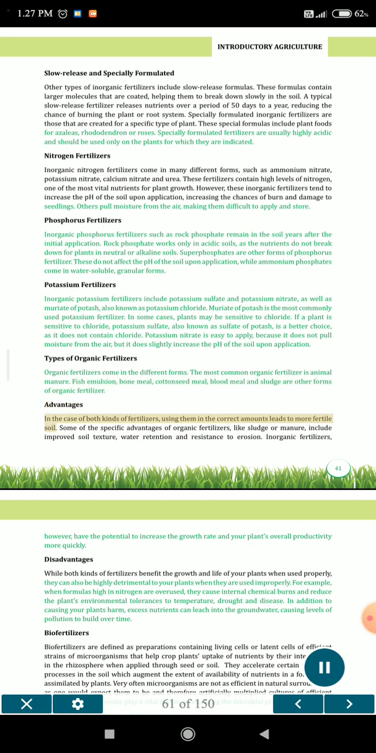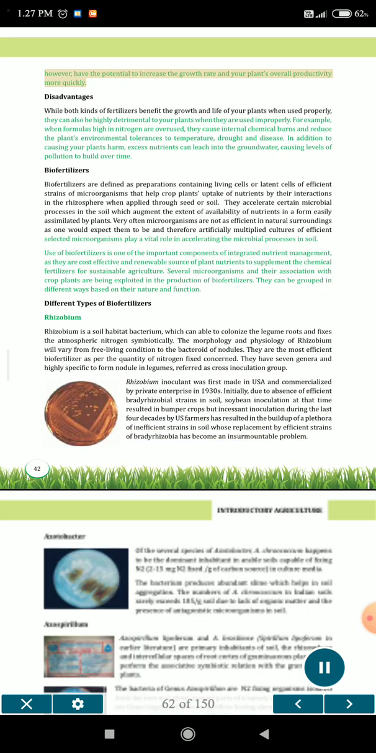In the case of both kinds of fertilizer, using them in the correct amounts leads to more fertile soil. Some of the specific advantages of organic fertilizer, like sludge or manure, include improved soil texture, water retention and resistance to erosion. Inorganic fertilizers, however, have the potential to increase the growth rate and your plant's overall productivity more quickly.